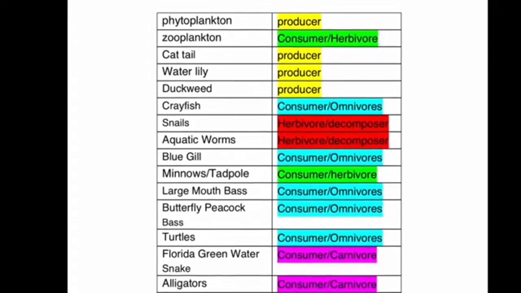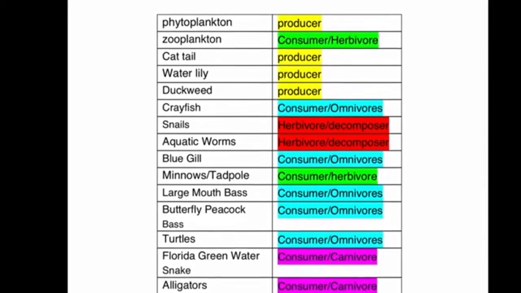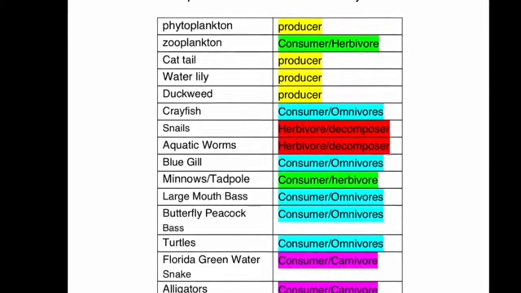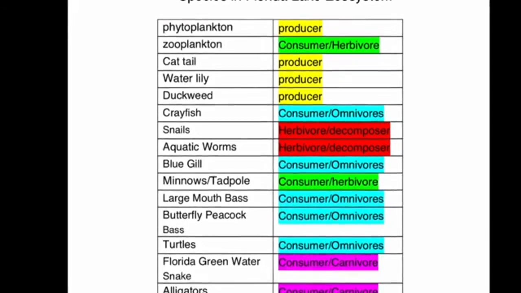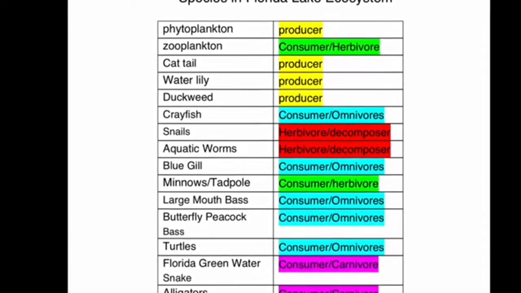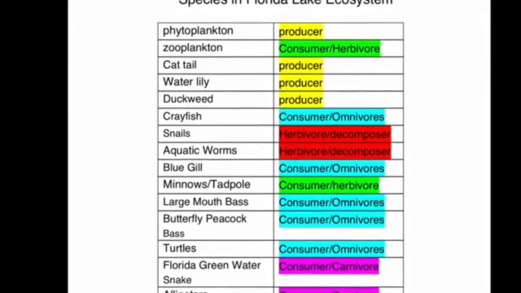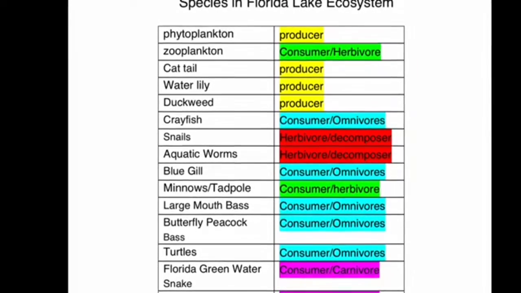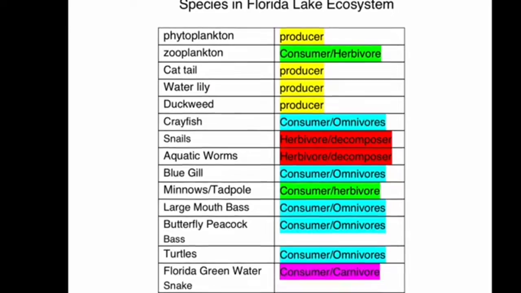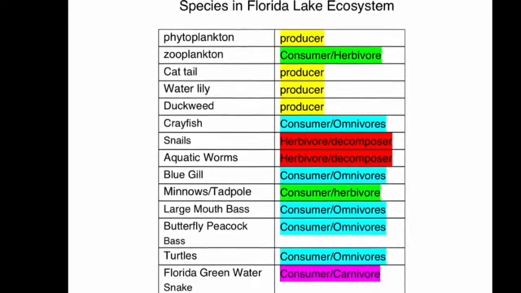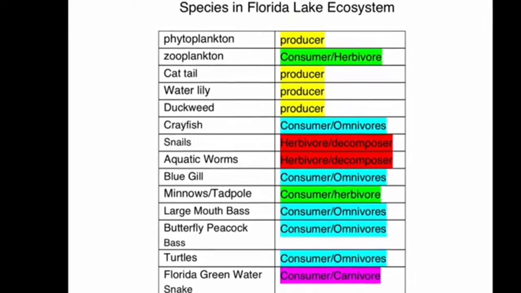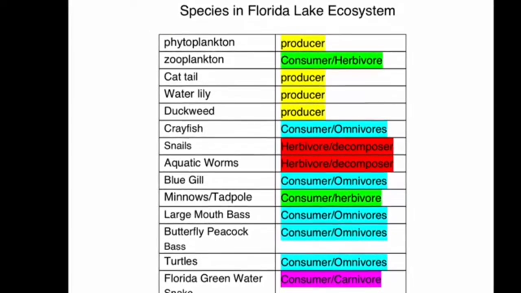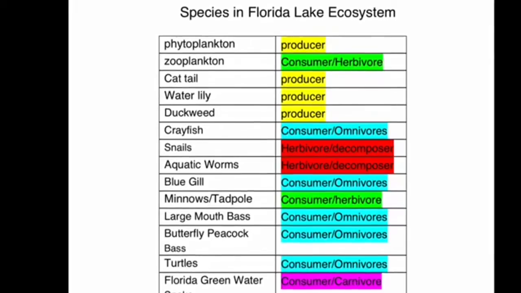And moving on from that, we'll be going to the consumers, meaning that they are consuming the things that eat the producers. These, of course, are crayfish, bluegills, minnows, tadpoles, largemouth bass, butterfly peacock bass, turtles, and that's about it. The last 4 animals that you see on this chart are technically terrestrial animals. However, they play an important role in this ecosystem.